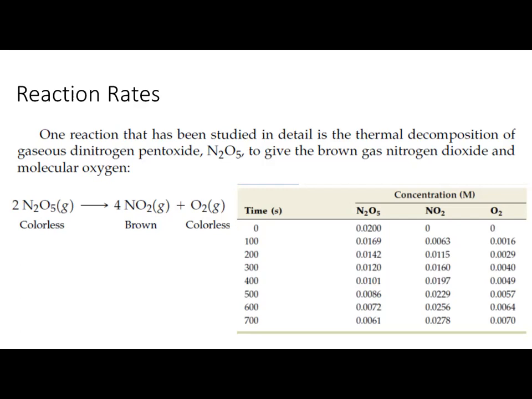There should only be the change in concentration and the change in time. There is no third parameter I am discussing over here, because in the rate of a chemical reaction there are only two parameters. One is the concentration, one is the time. So what about the nitrogen pentoxide? Either the concentration of nitrogen pentoxide will increase or decrease with respect to time.